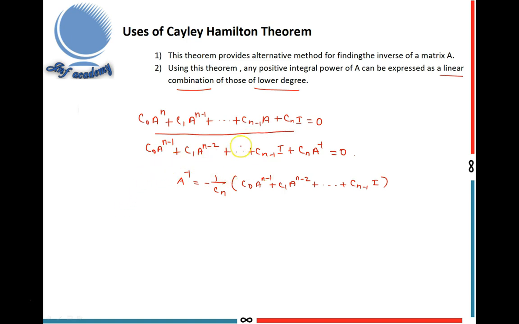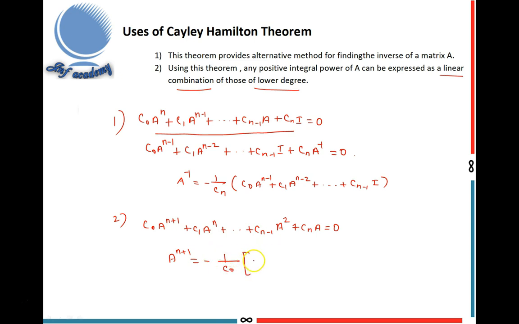If we multiply both sides by A, then we can get C naught A power n plus 1, because I multiply A in this equation. Then we can get C naught A power n plus 1 plus C1 A power n plus etc. Cn minus 1 A square plus Cn A equal to 0. Then A power n plus 1 equal to minus 1 by C naught